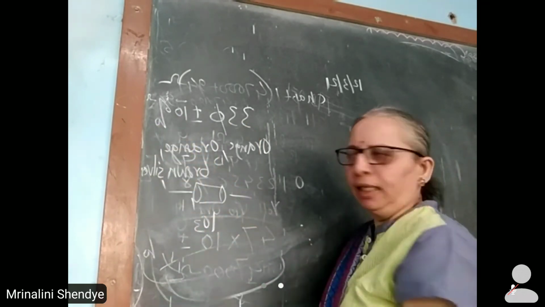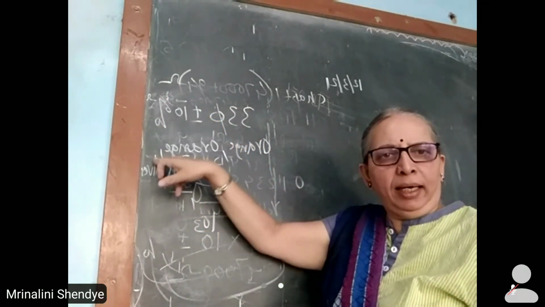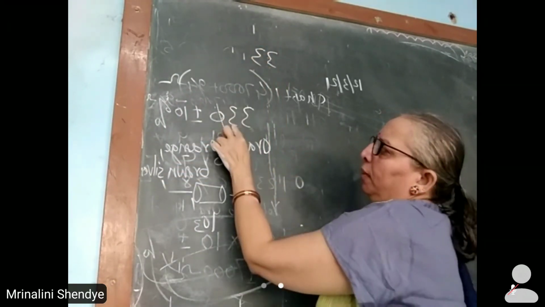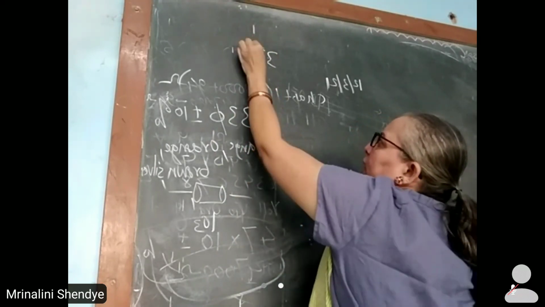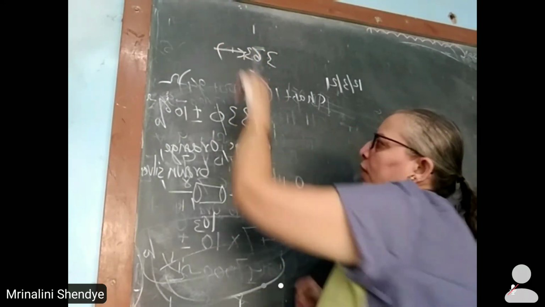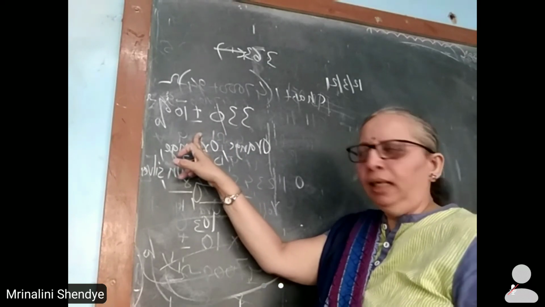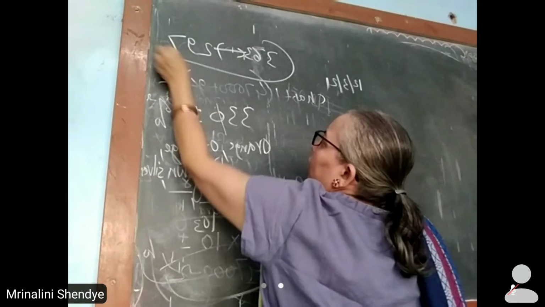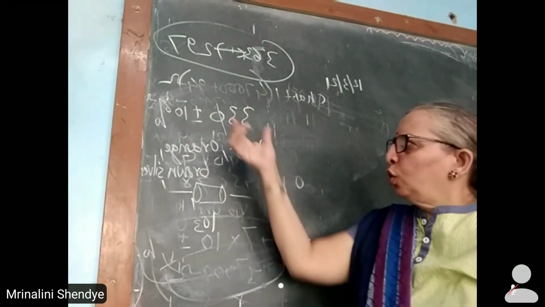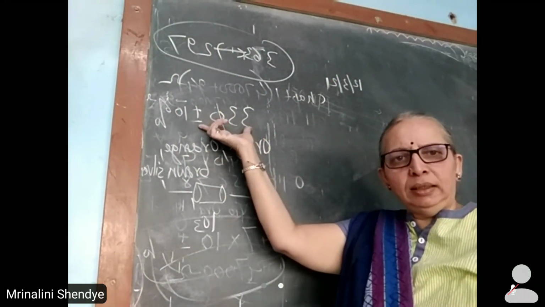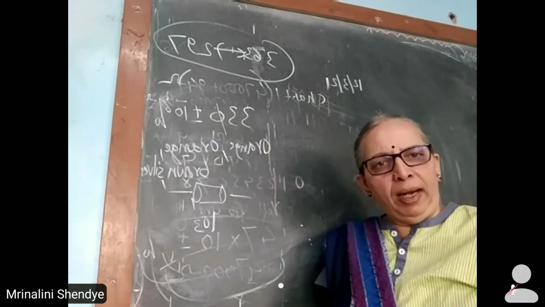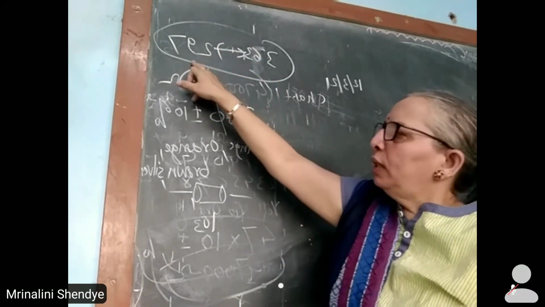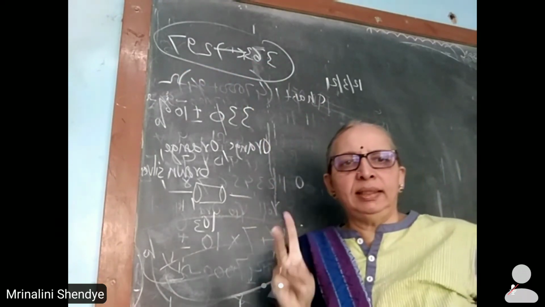10% means how much of 330? 10 upon 100. So 1 by 10. So that will be 33. So 330 plus 33, so 363, up to 330 minus 33, so will be 297. So this is the particular range. So this resistance is used wherever you want the resistance in the circuit between 297 up to 363.